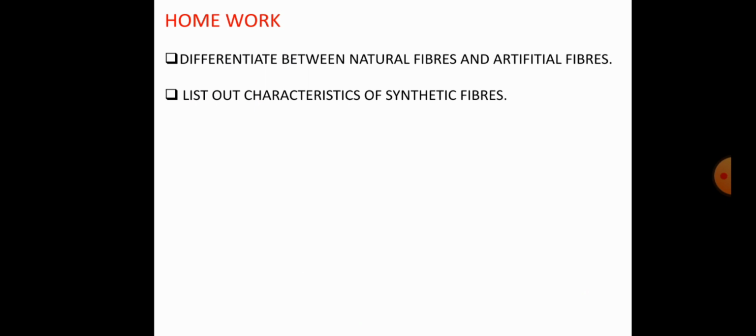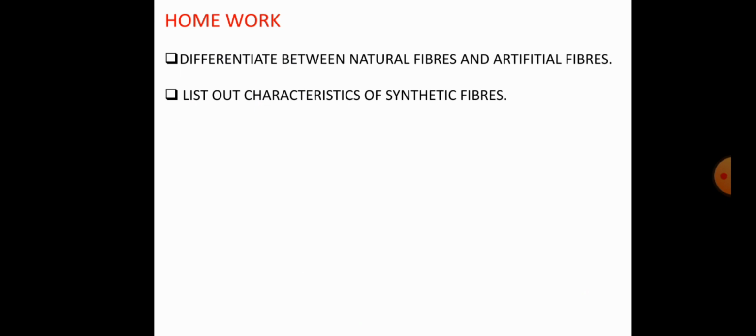Students, I will give you two homework questions. You have to differentiate between natural fibers and artificial fibers, which we discussed with examples, and you also have to list out the characteristics of synthetic fibers, which we just learned. You have to write answers for these two questions.